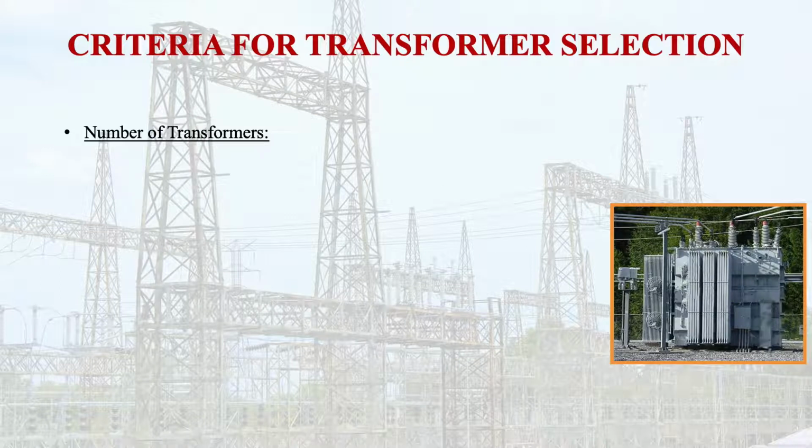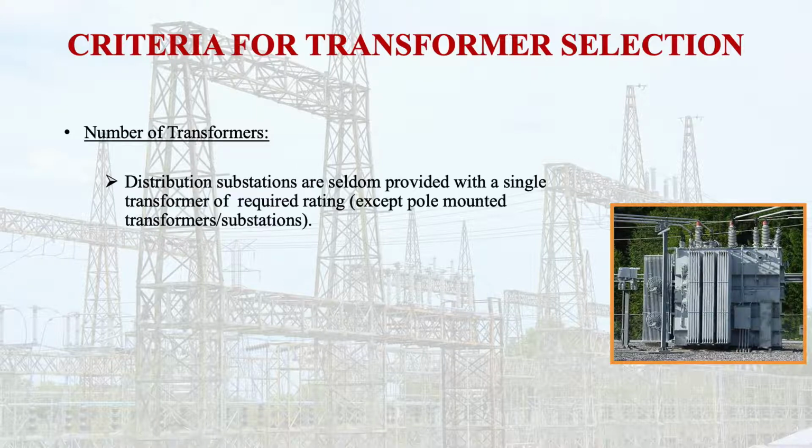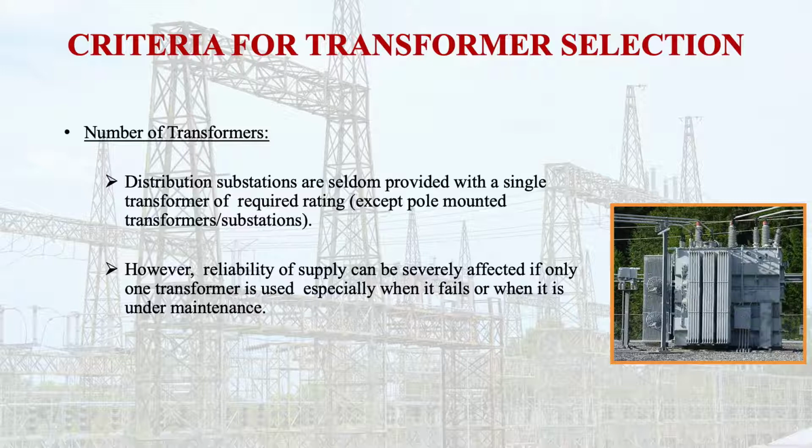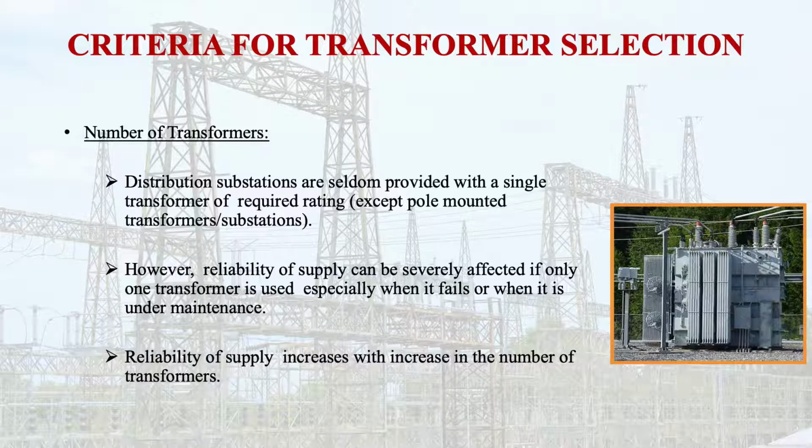Then the number of transformers. How do they decide about the number of transformers? Distribution substations are seldom provided with a single transformer of the required rating, except for pole-mounted transformers, you have seen the pole-mounted substations. The reliability of the supply can be severely affected if only one transformer is used, especially when it fails or when it is under maintenance. So reliability of the supply increases with the number of transformers.